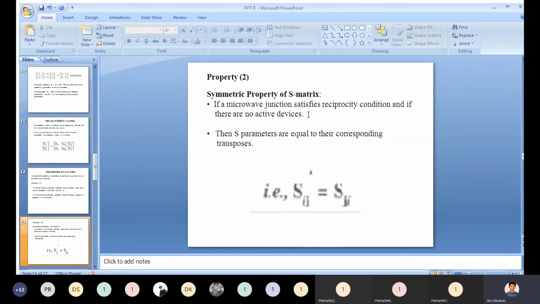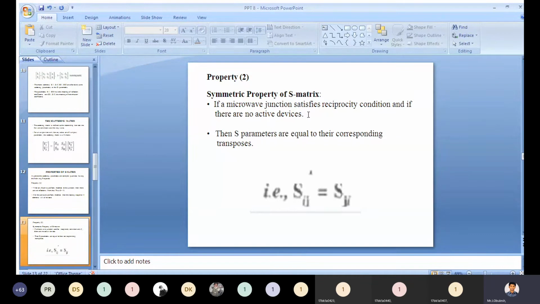If a microwave junction satisfies a reciprocity condition and if there are no active devices, then the S parameters are equal to their corresponding transposes.